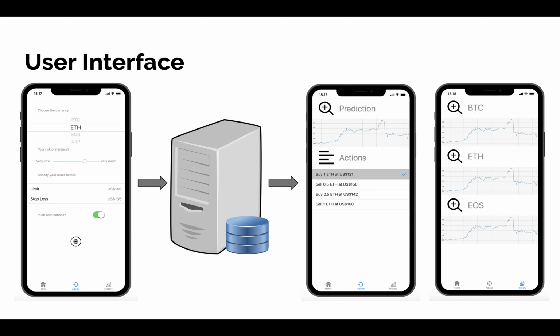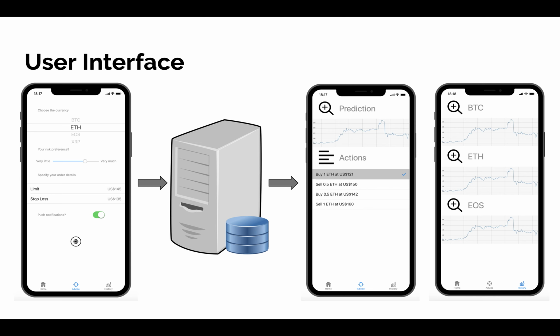There are 2 features that we would like to implement for the user interface for now: advice and history. When a user clicks on the advice button, a page will be shown to them to request some input. The type of cryptocurrency they would like to trade, how much risk they would like to take, the prices for limit and stop loss orders, and whether they would like to receive push notifications when necessary action should be taken.